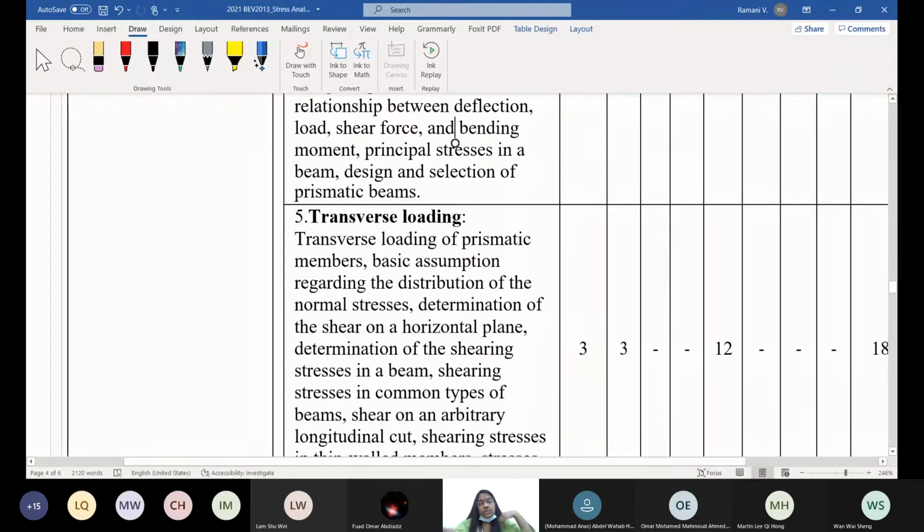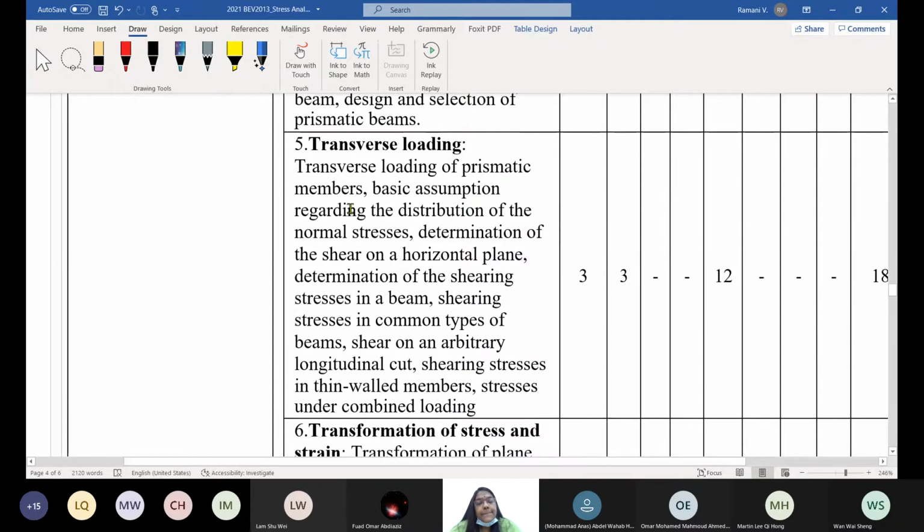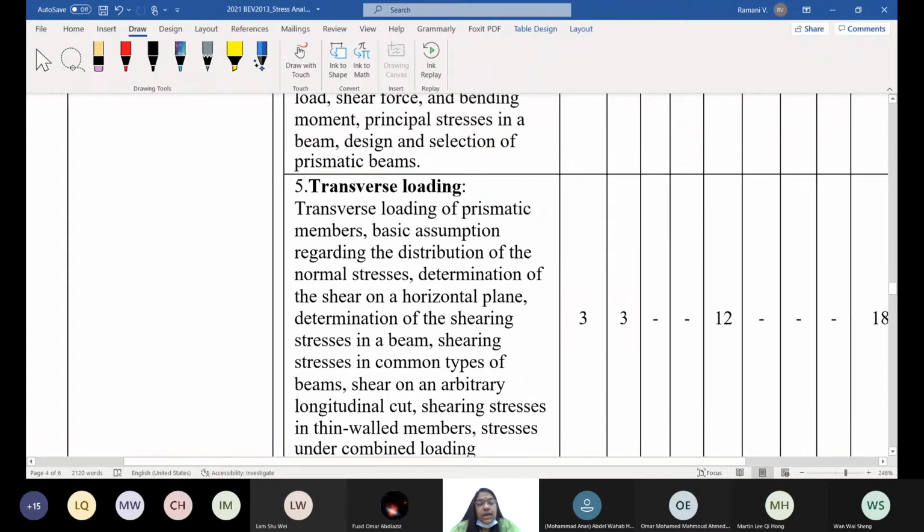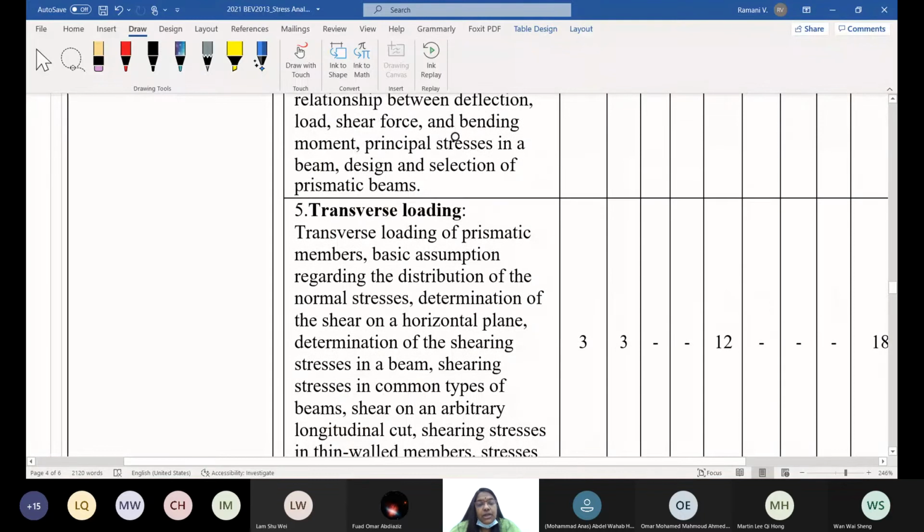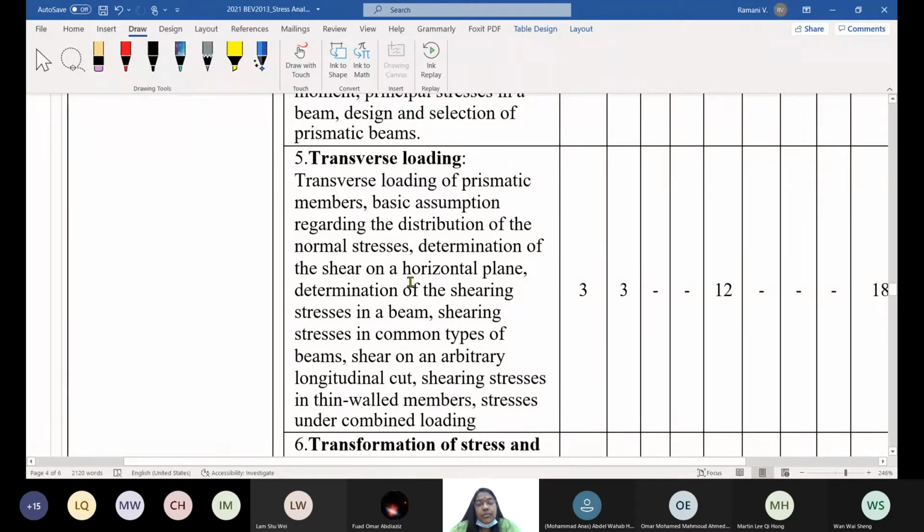Okay, if I mix up, I'm sure you will get confused because of all the different types of deformation, but you should be able to distinguish between these stages. Transverse loading, right? Separately again, it's a type of bending. How the member bends under transverse loading.